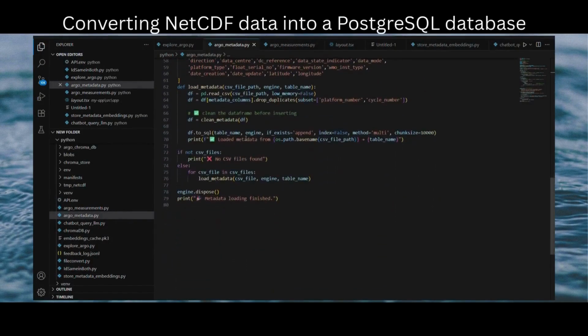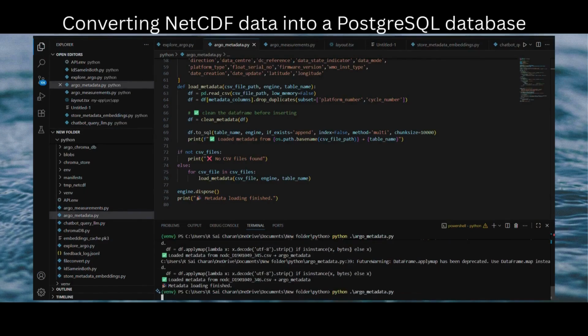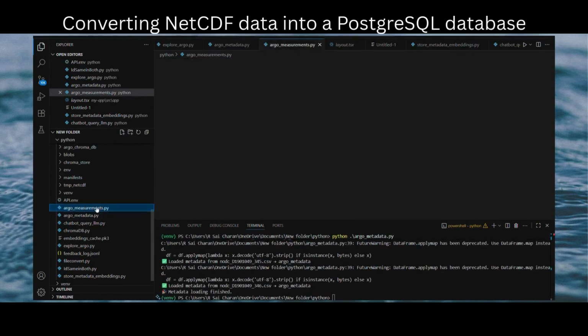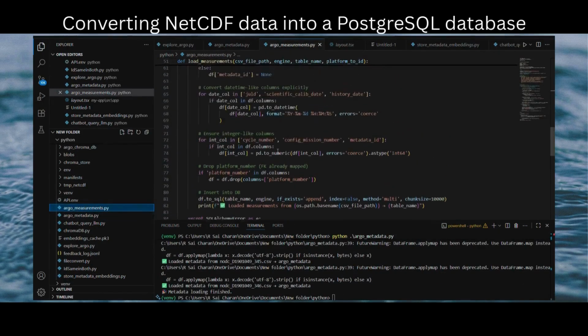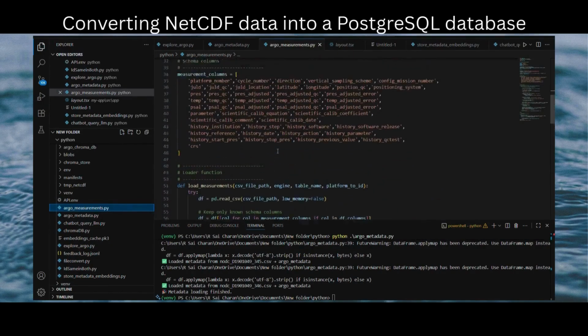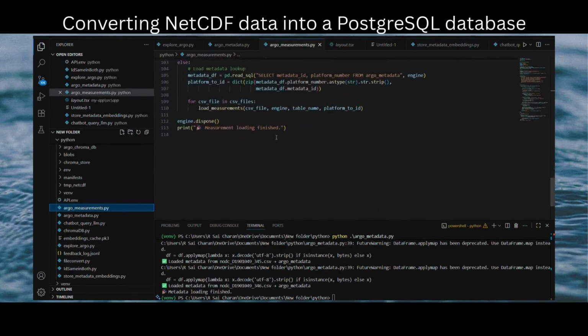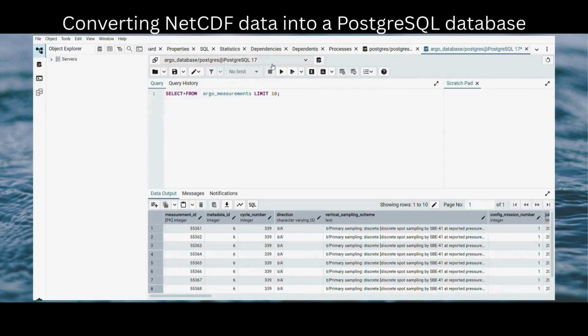Let's move to the first step of the conversational app, that is conversion of netCDF files into a relational database. In this we used libraries like Xarray and SQLAlchemy for database connection. By running this program, we see the storage in PostgreSQL. We converted our netCDF files into two relational database tables: Argo measurements and Argo meta ID.